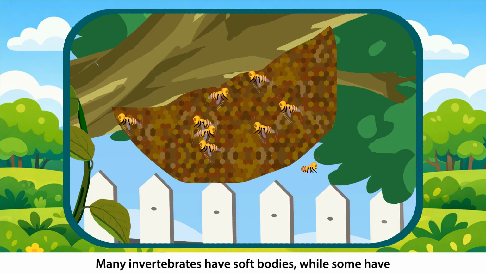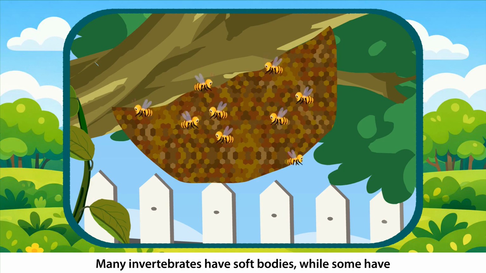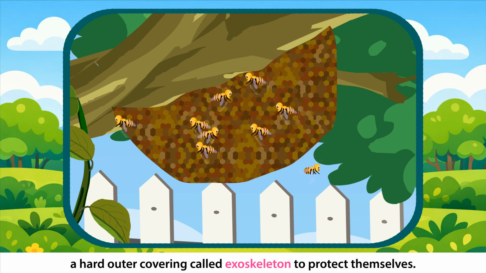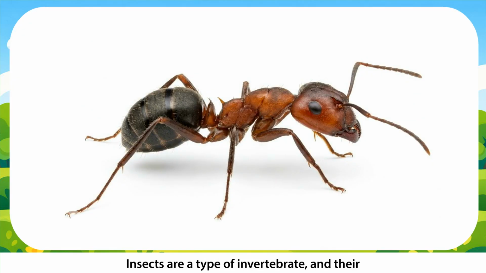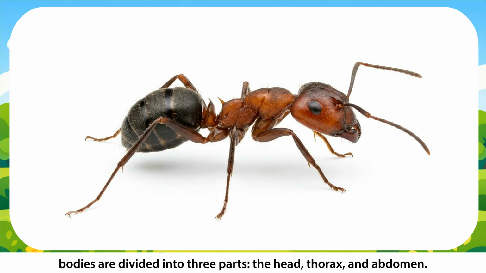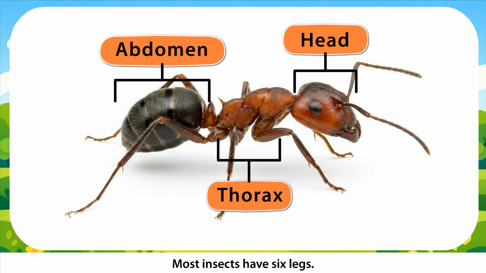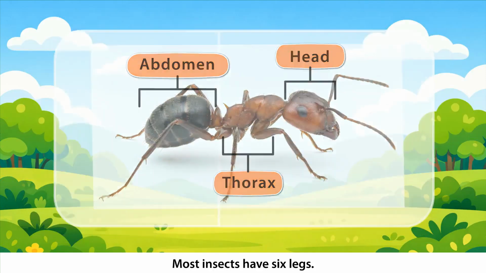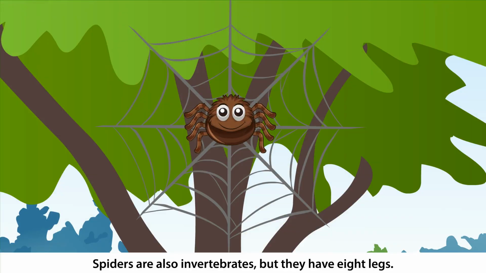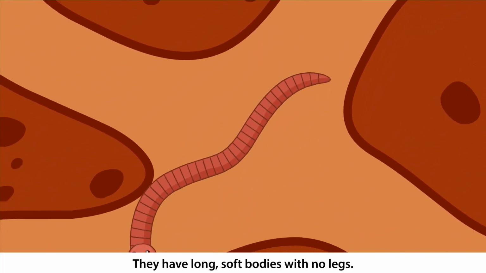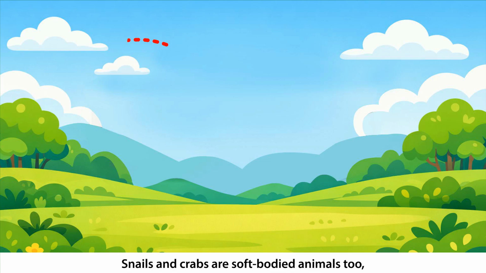Many invertebrates have soft bodies, while some have a hard outer covering called exoskeleton to protect themselves. Insects are a type of invertebrate and their bodies are divided into three parts: the head, thorax, and abdomen. Most insects have 6 legs. Spiders are also invertebrates, but they have 8 legs. Worms are another kind of invertebrate. They have long, soft bodies with no legs.